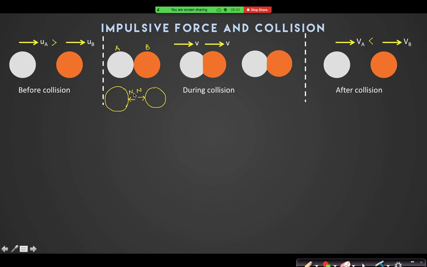These normal reactions are known as deforming force. Why the deforming force? Because you will find that after some time, the balls will no longer remain in their original shape. There will be some deformation in the ball due to the application of these forces.